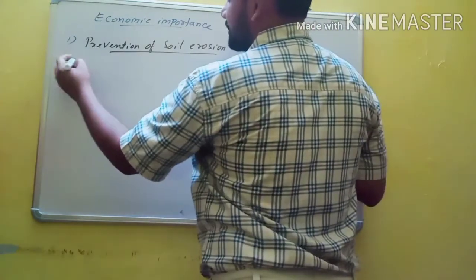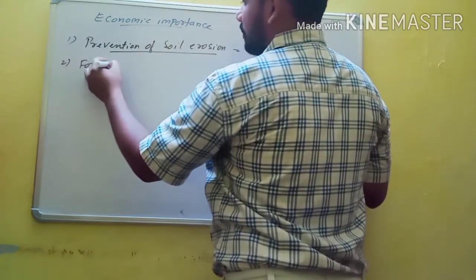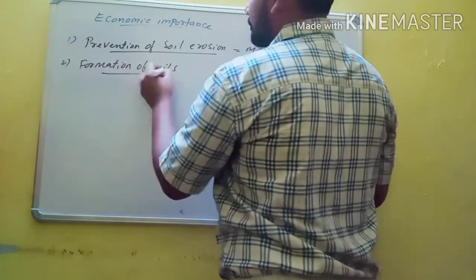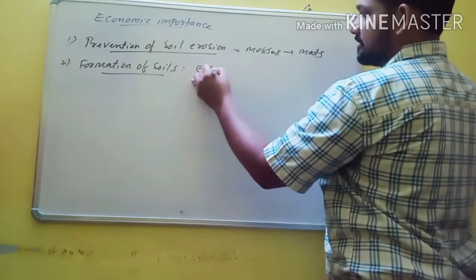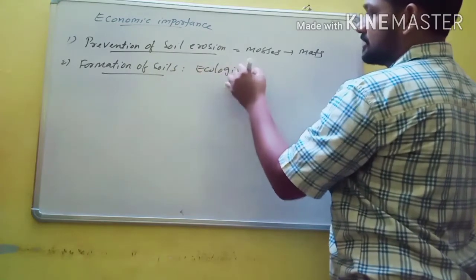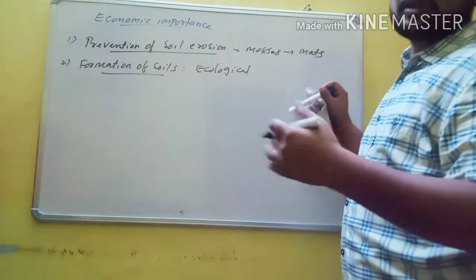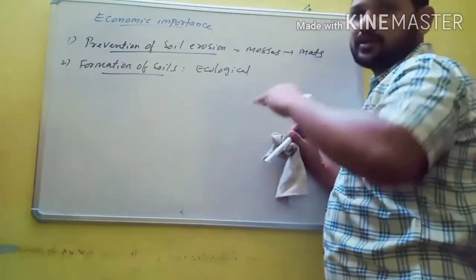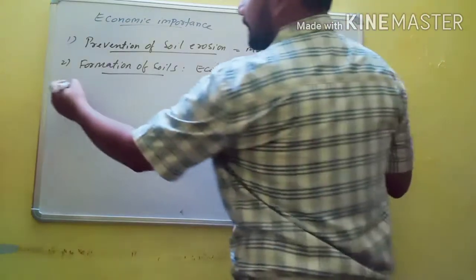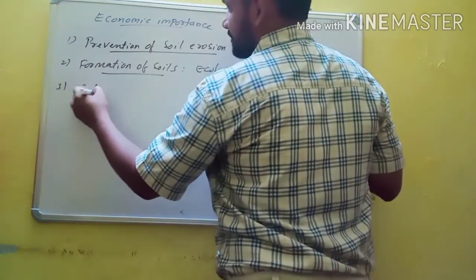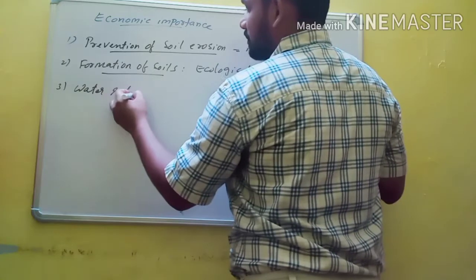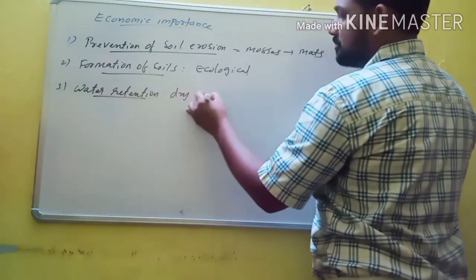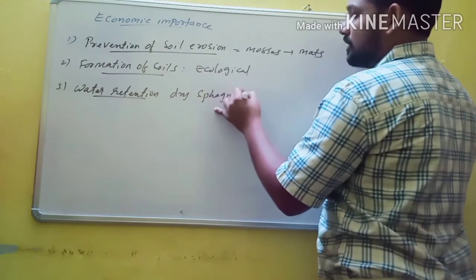The second one is formation of soil. Mosses also help in the formation of soil during ecological succession. Mosses are very important species. They help in the formation of soil on rocky crevices. Next, water retention. Some bryophytes, like dry sphagnum, have great water absorbing capacity.